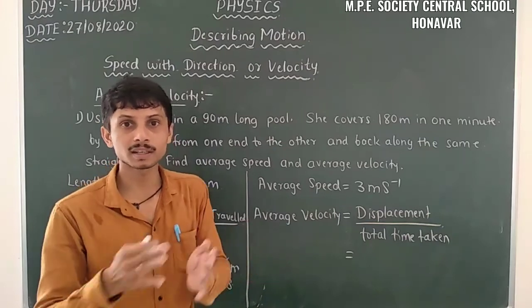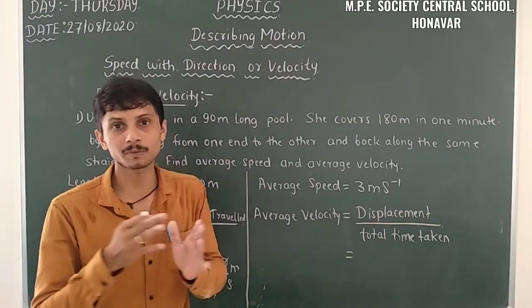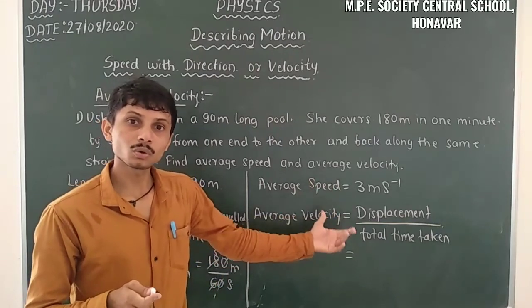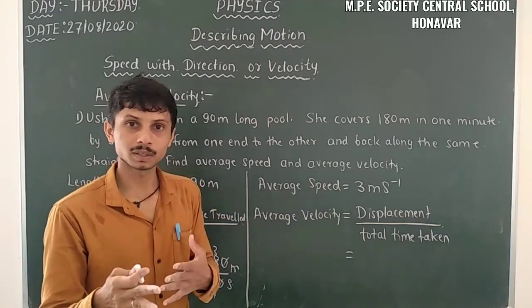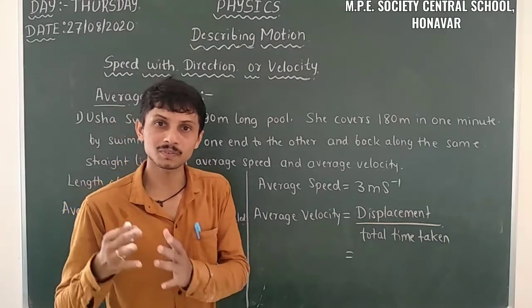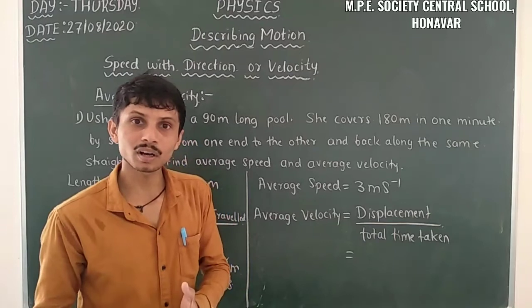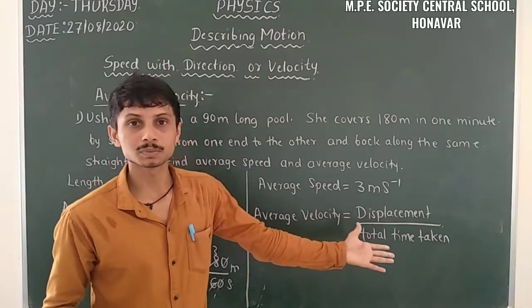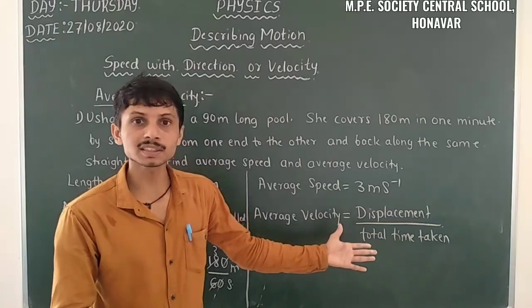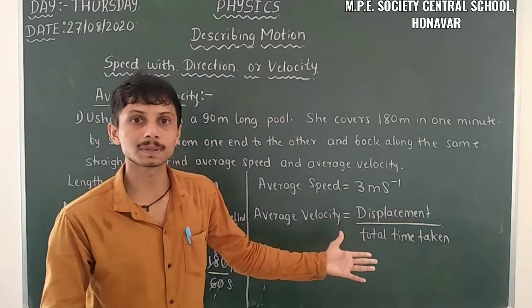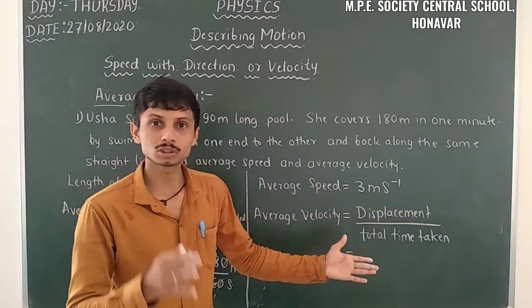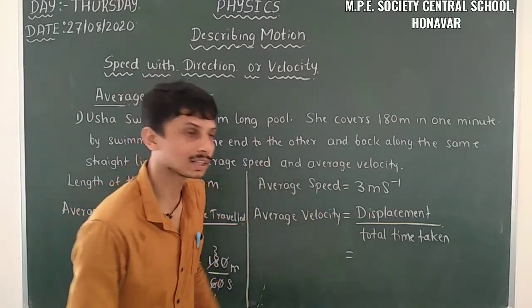The initial position and the final position are the same. There is no shortest distance between the initial position and the final position. Initially Usha is in the same place and finally also Usha is in the same place. That's why displacement is 0.